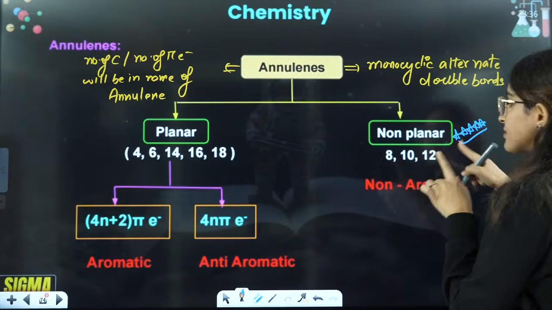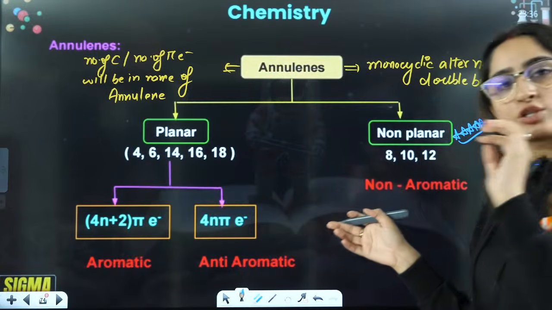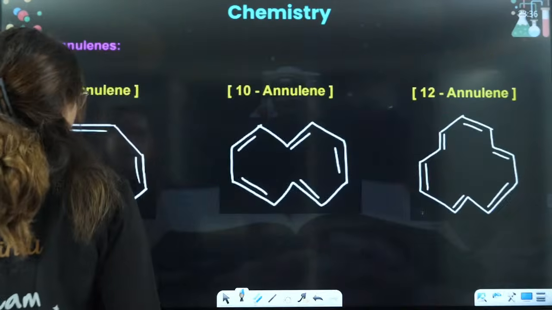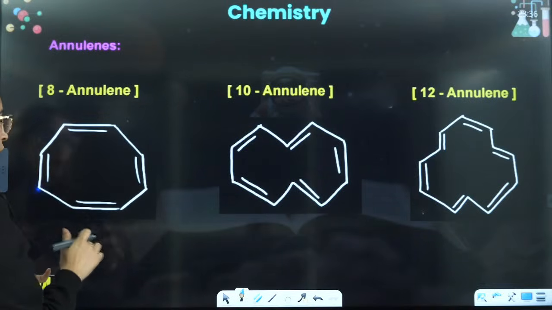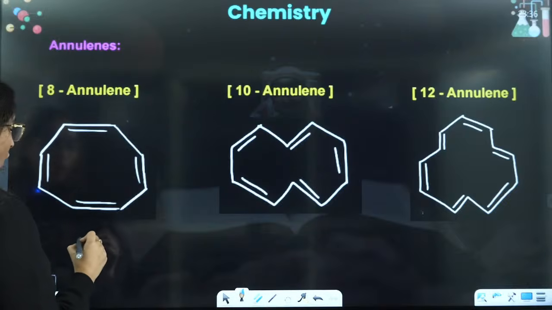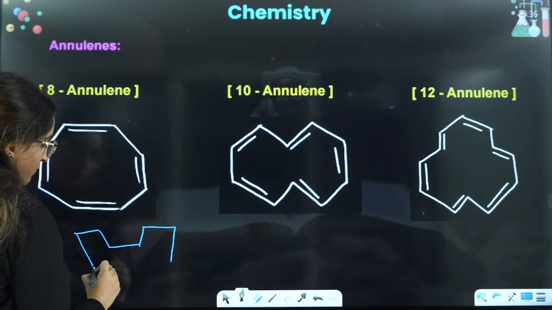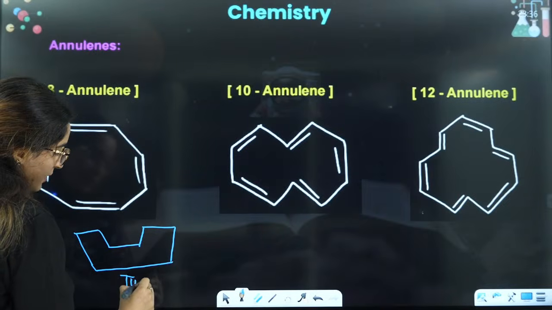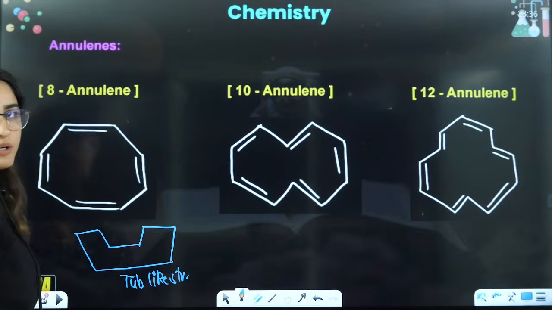Because planarity is not followed, that's why 8 annulene, 10 annulene, 12 annulene are entirely non-aromatic in character. That means 8 annulene, monocyclic, alternate double single bond, here it is non-aromatic. Why is it non-planar? Because it exists in a tub-like structure, right?